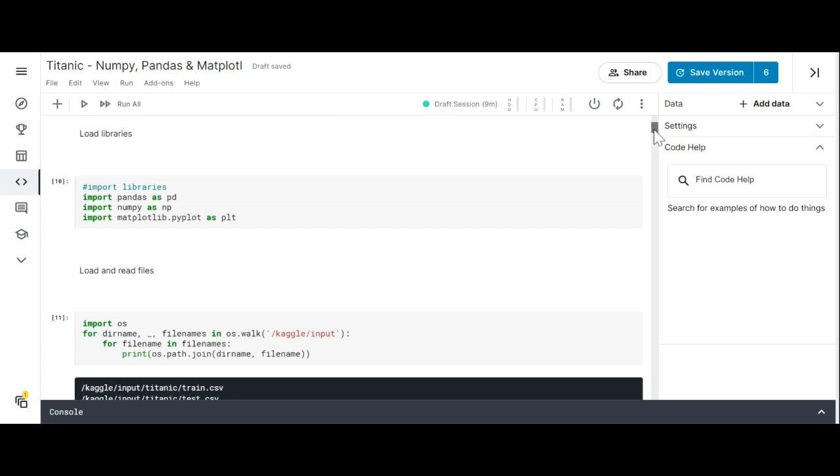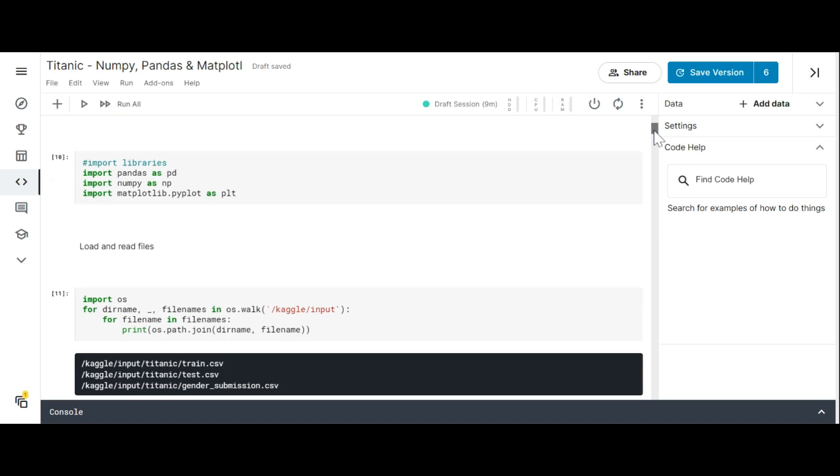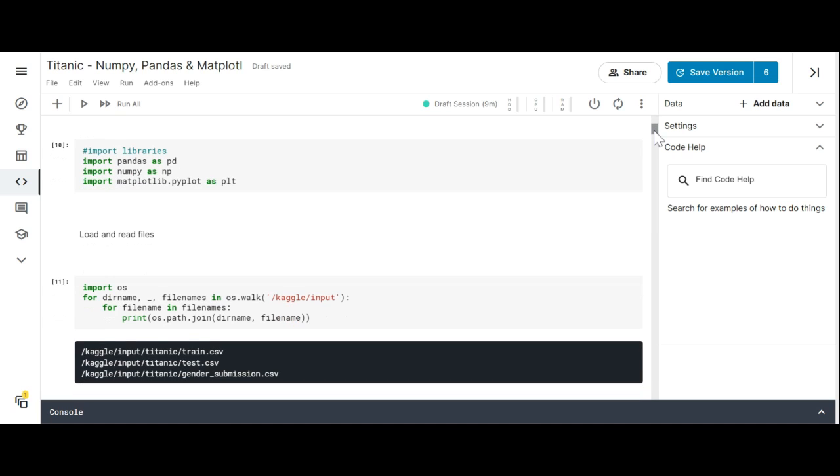The first thing we do is load our libraries. We import Pandas, Numpy, and Matplotlib. And as I said before, we really only needed Pandas and Numpy. I only used Matplotlib because I wanted to make a graph.